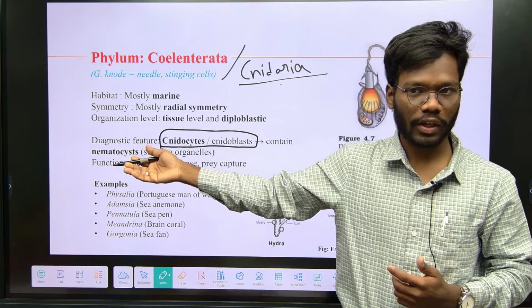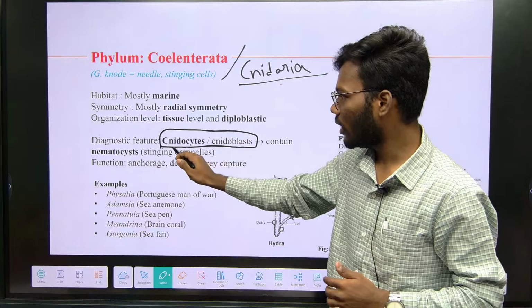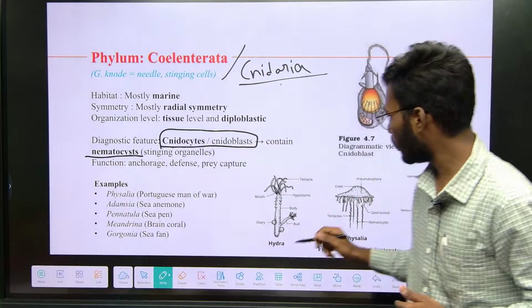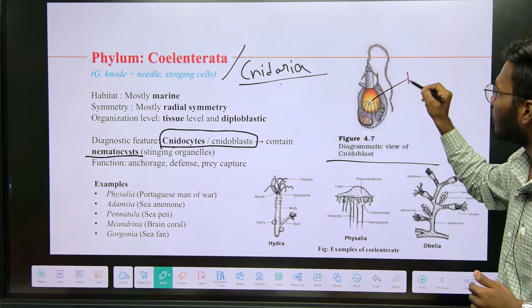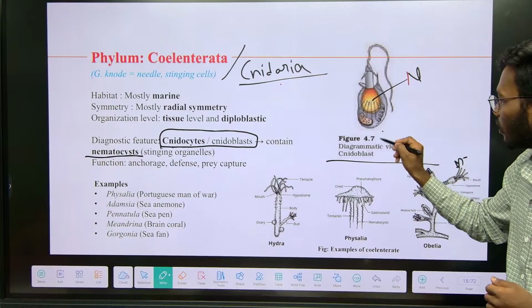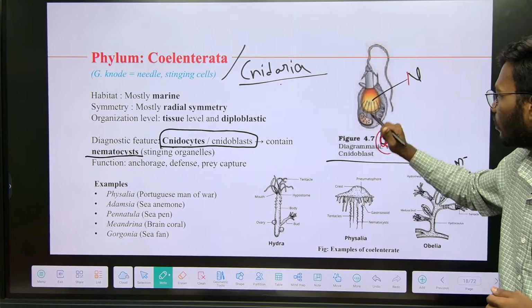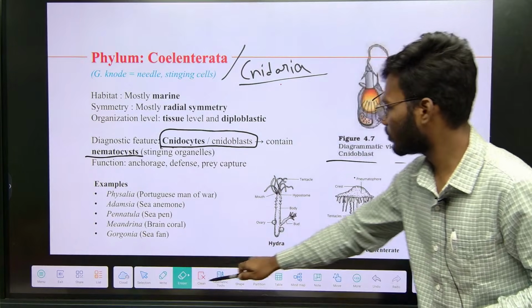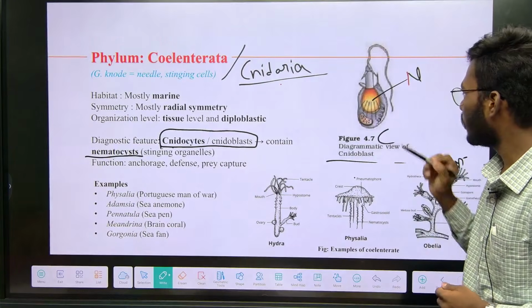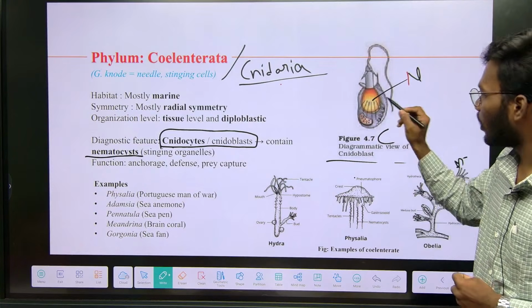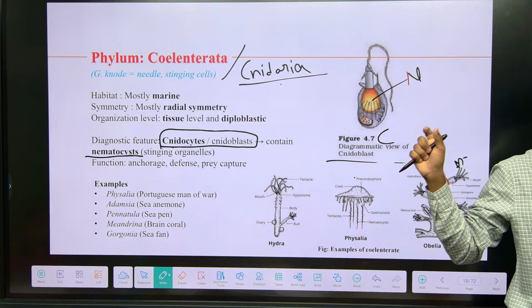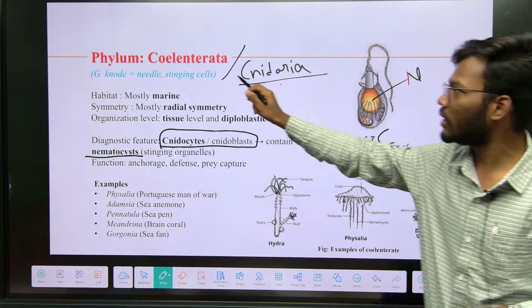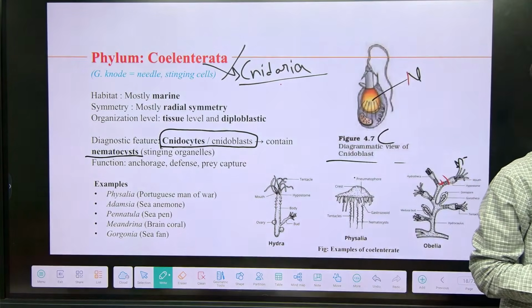In Porifera you have choanocytes; in Coelenterata you have cnidoblasts, cnidocytes, which contain nematocysts. This is the structure of the cnidoblast, and this cnidoblast contains nematocysts. This is the key structure present only in Coelenterata. So that's why Coelenterata is also called Cnidaria.